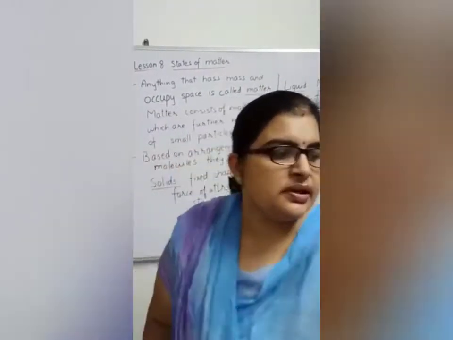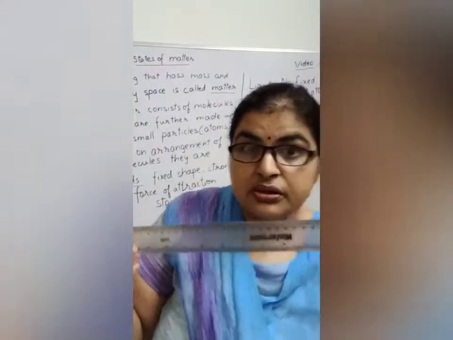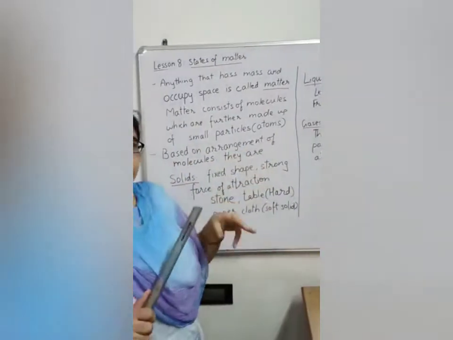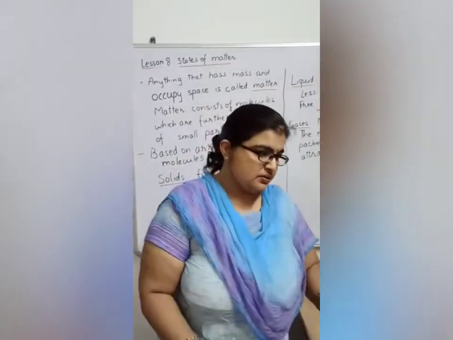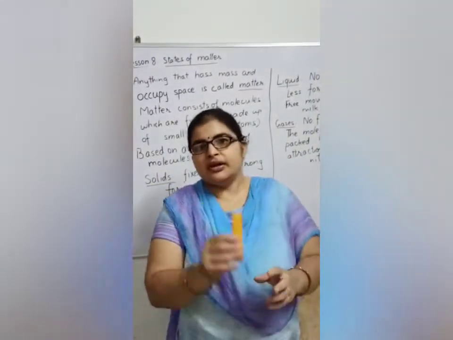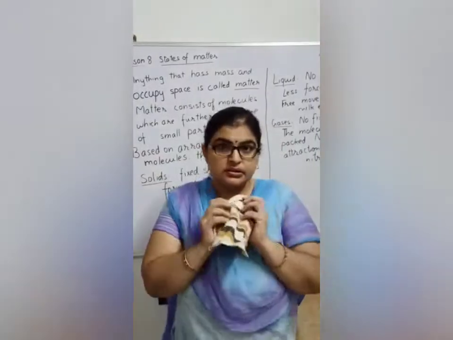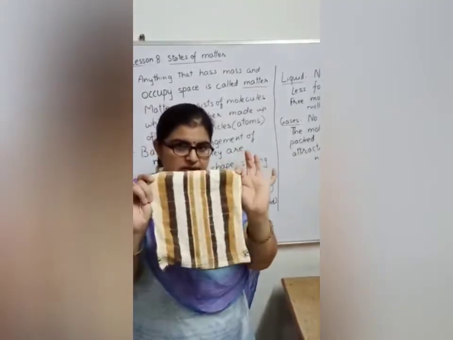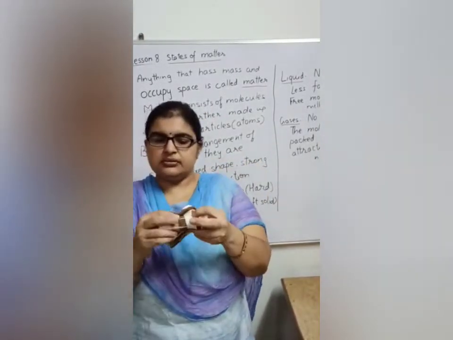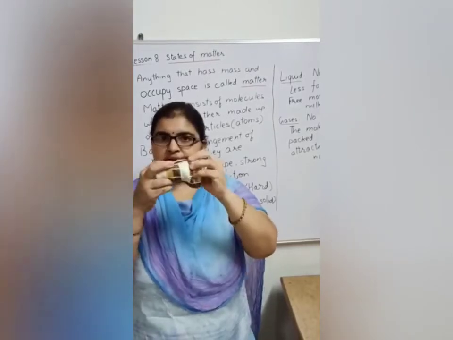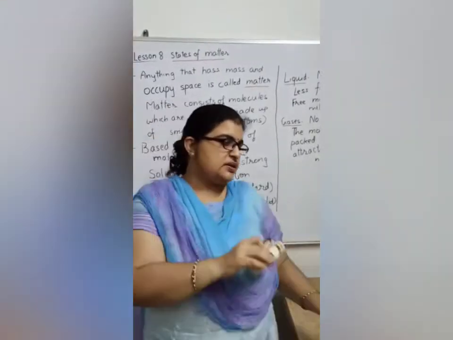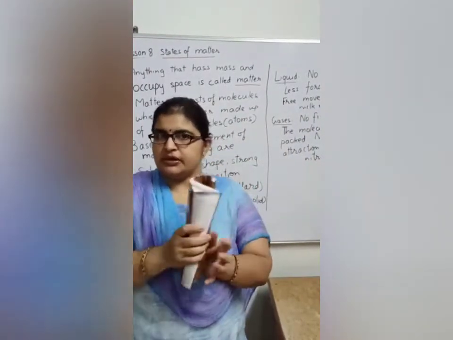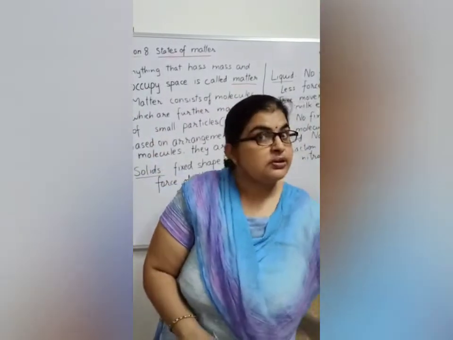So the point is that solids have strong forces of attraction. And in the solid there are two types of solid. One is the hard solid like a scale or a stapler. The other is the soft solid like a cloth. Suppose this is the hanky. This can take this shape, then I can fold it, and it can take lesser space. Similar is the case with paper. Suppose this is the paper, we can fold it, or the copy. So these two are the soft solids.